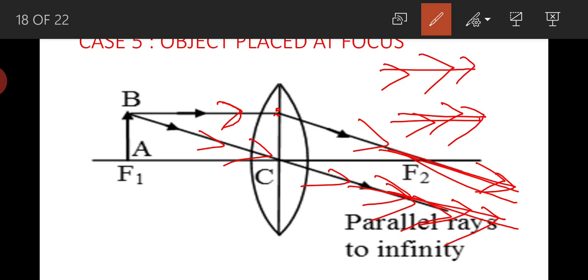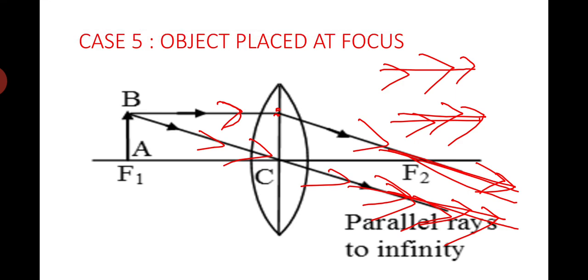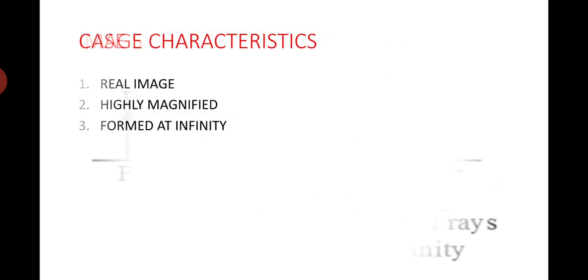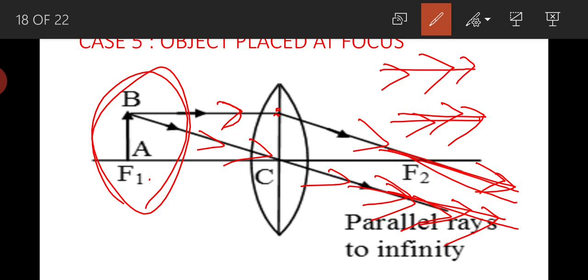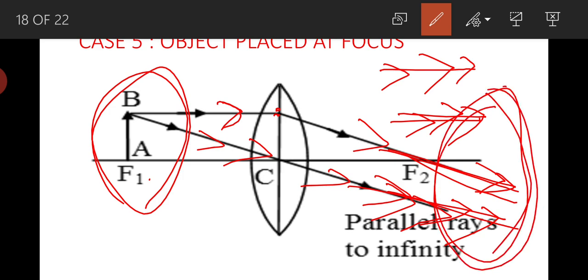That is why we will say that the image is not formed at all, or in other words we will say the image is formed at infinity. It means indirectly the image will not form at all. And here you can see the image formed is a real image. On this side we placed the object, on the other side the image is trying to form, but anyway it is not formed.